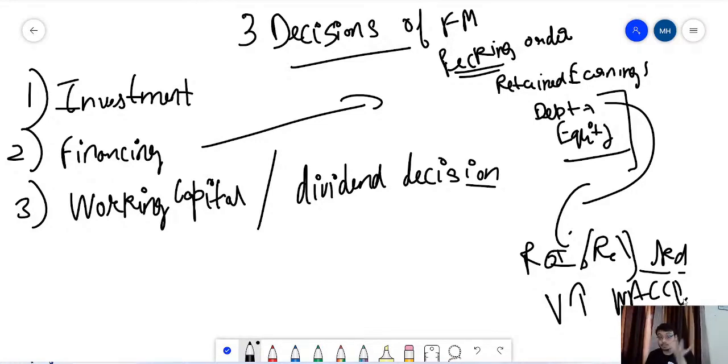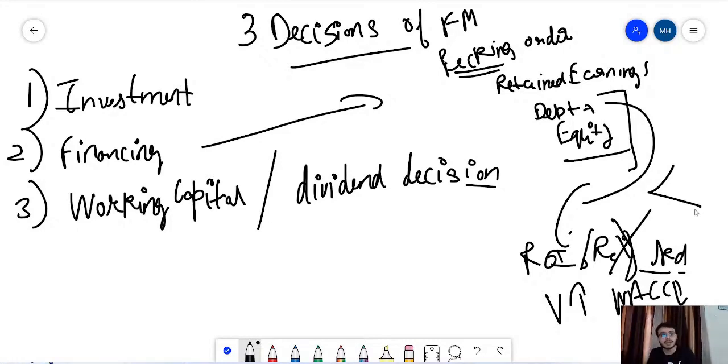But if the company is taking too much debt, even after this point, when this greater-than sign changes and it becomes less than, then the debt holders and the equity holders are also at risk because the equity value is diminishing. The equity shareholders are getting less and the valuation is also getting affected.